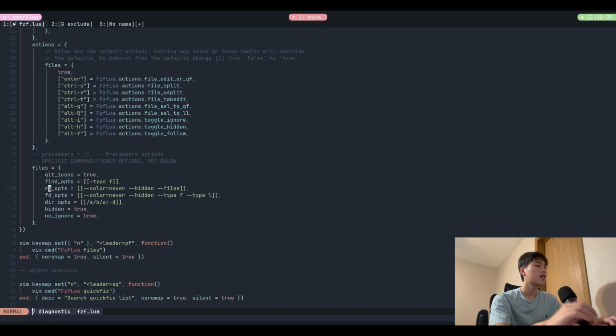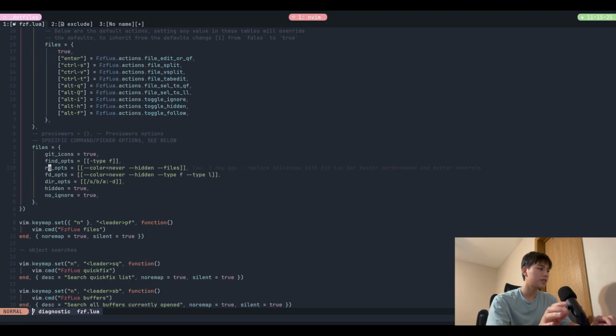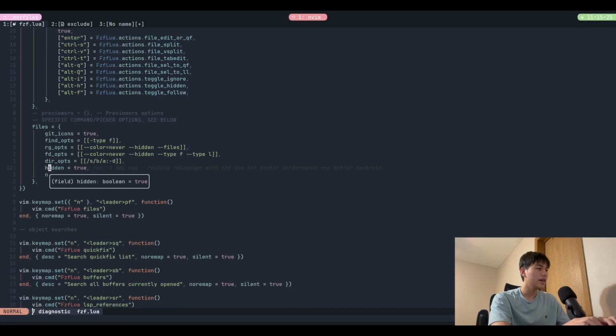Okay, so those are the options I changed. The hidden and the no ignore here: the hidden option, if you set it to true, will find hidden files by default, and if you set no ignore to true, it will not respect .gitignore by default. These options are really inconsequential, because you can always toggle them with Alt I for toggle ignore and Alt H for toggle hidden.